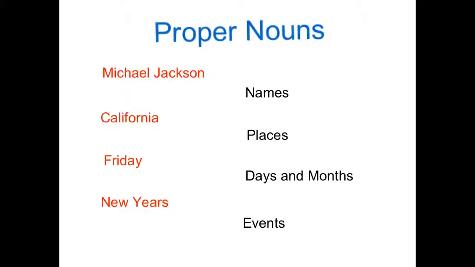A proper noun is the name of a person, like Michael Jackson. Notice the M in his first name and the J in his last name are both capitalized. A proper noun is also a place, like California, which is why the C in California is capitalized. It can also be a day of the week, like Friday, or a month. Notice the F in Friday is capitalized.